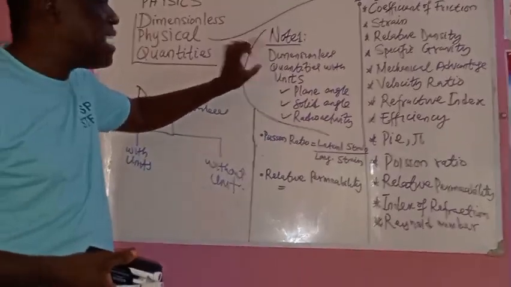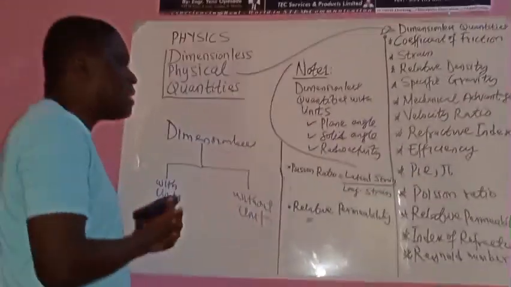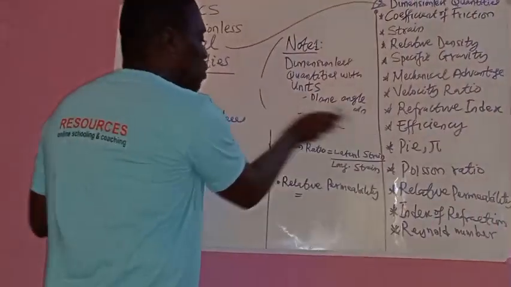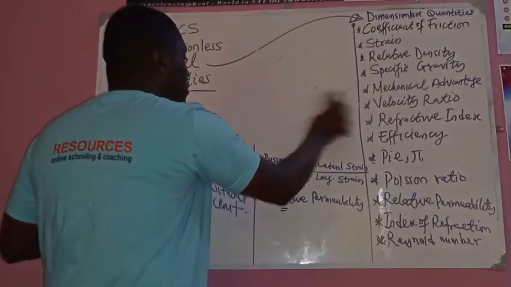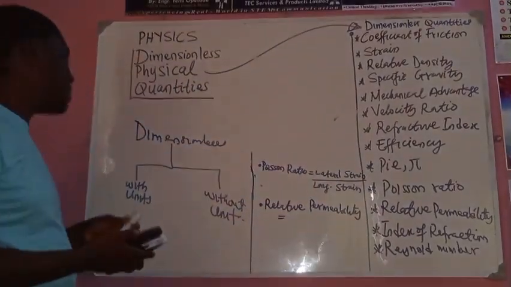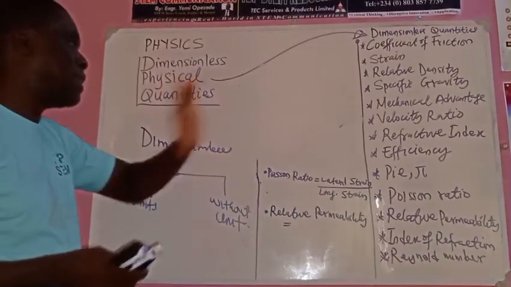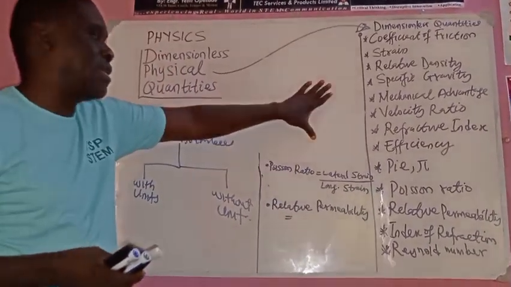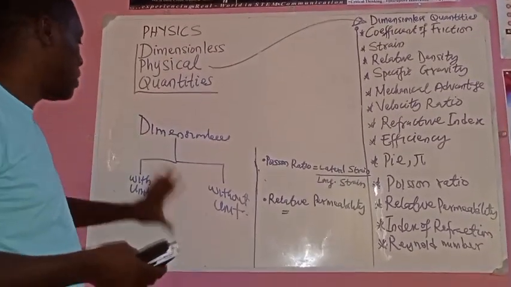So these 3 quantities are dimensionless, but they have units. But today, we are interested in something else. There are some quantities that are dimensionless. They have no dimension. You cannot symbolize them, just like you cannot symbolize these 3. But yet, they do not have a unit also. Those are the ones we want to really discuss.